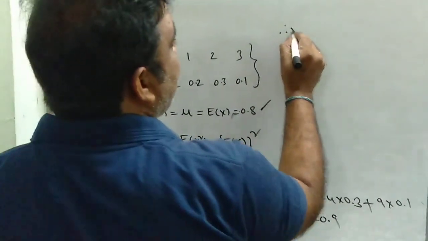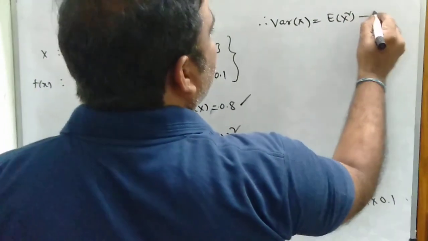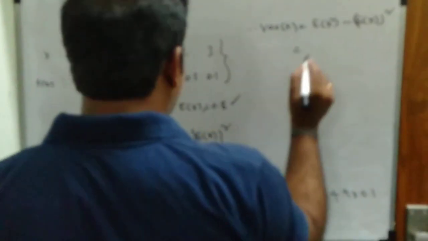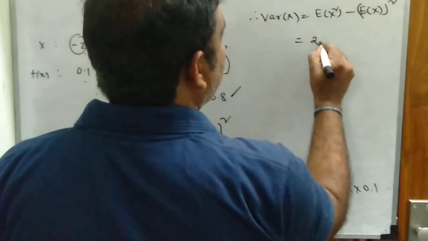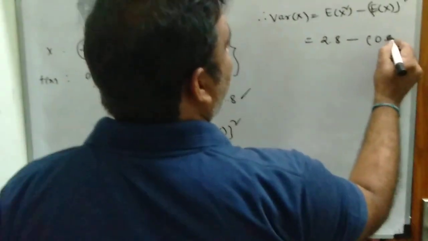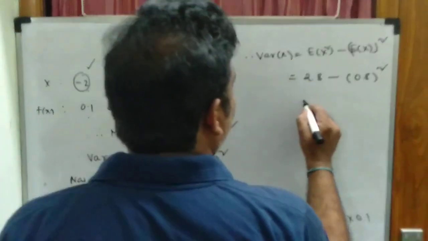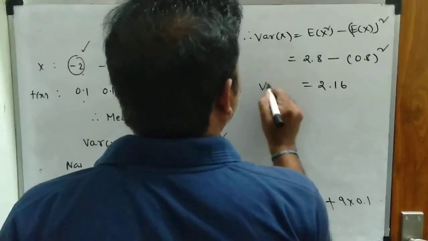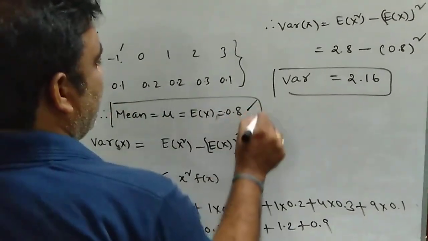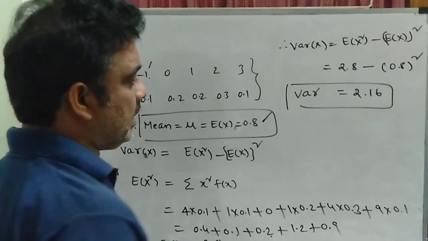Therefore, variance of x is equal to e of x square minus e of x whole square, that is 2.8 minus 0.8 whole square. So this value is equal to 2.16. This is the variance. So already we have calculated mean as 0.8 and variance as 2.16.